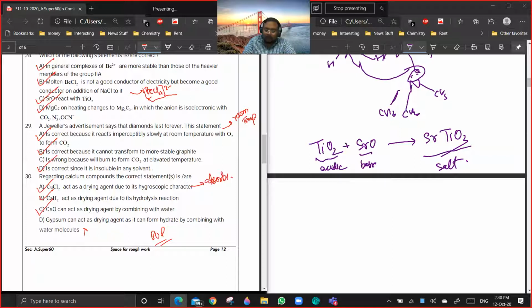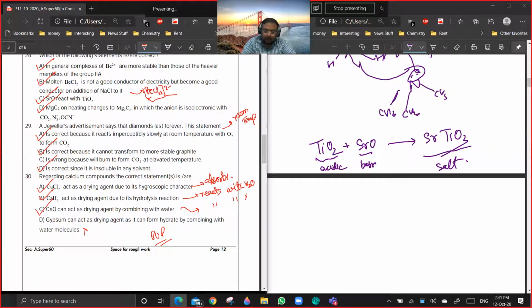Calcium hydride is a drying agent because it reacts with water. So if it reacts with water, it will remove water. And calcium oxide is a drying agent because it combines with water and forms calcium hydroxide. So that way it is removing water.